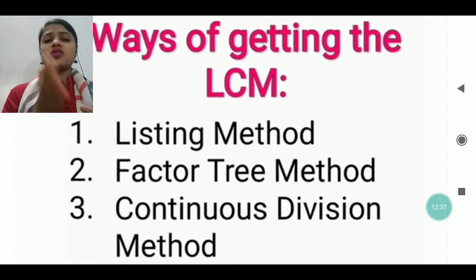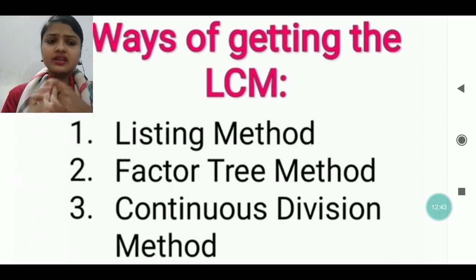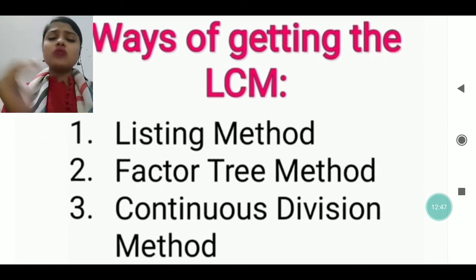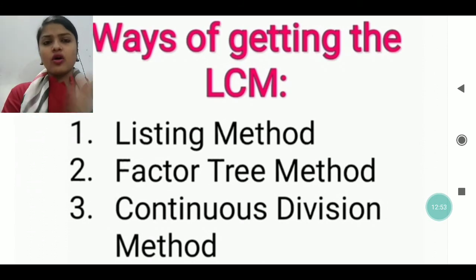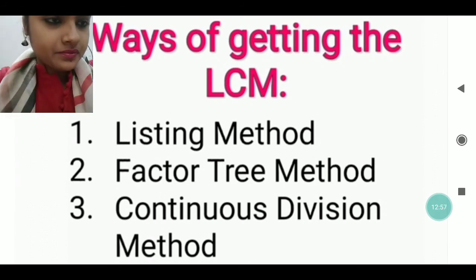So here also, for finding the LCM, there are 3 ways. First is the listing method, second is the factor tree method, third is the continuous division method. We are going to apply all three and see how we find the LCM of any given numbers.